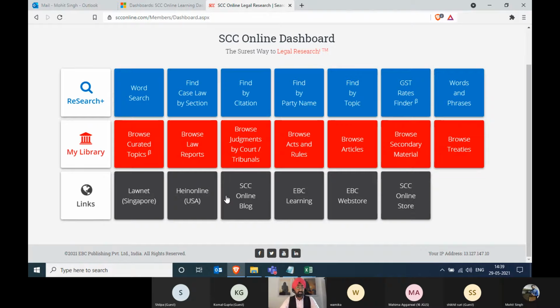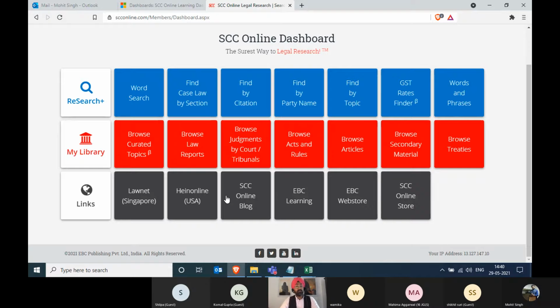So when you're doing all these searches, if you use any of these tiles that we see on the screen, it will fetch the information from the same data, right? The only difference in the different colors of tiles is what you have in hand. Accordingly, you'll choose that particular tab, and if you don't have anything, then rather than going to the blue tiles, you'll go to the red tiles. So that is the major difference between the two tiles. I'm sure everyone is already doing that. The blue tile, which is research, we'll use when we have a party name or citation, when we have something in hand to search with.